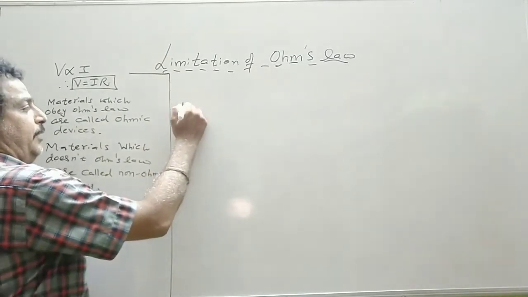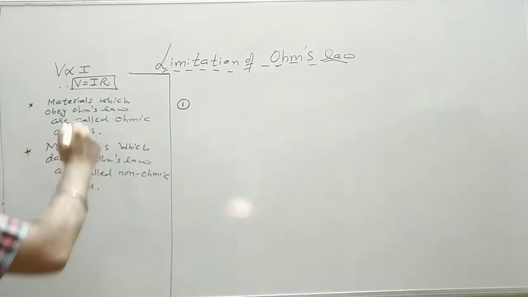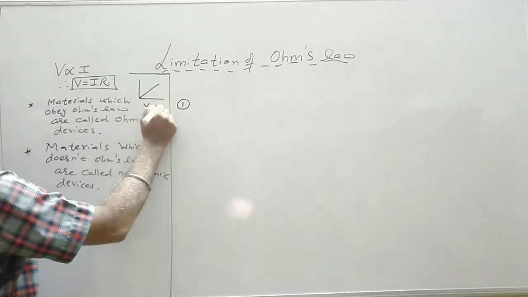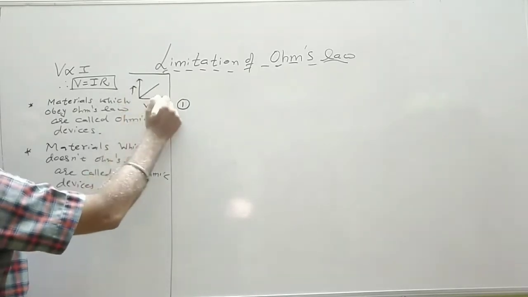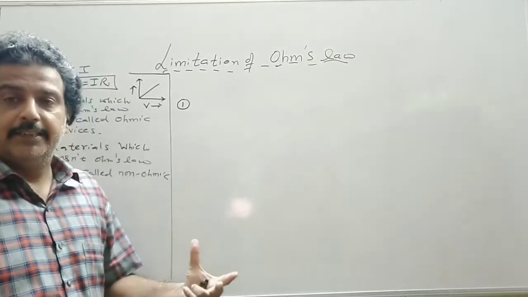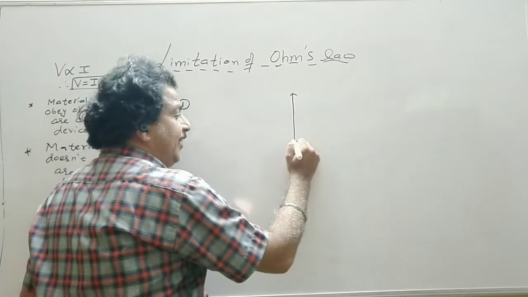Now the first limitation is, we have seen that the graph for V versus I was linear. So as V increases, I also increases. But there are a few devices where this graph is not linear.